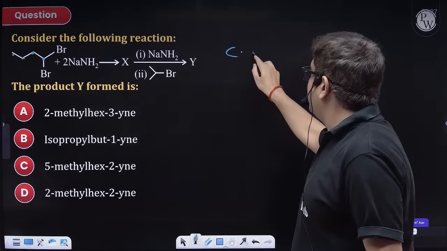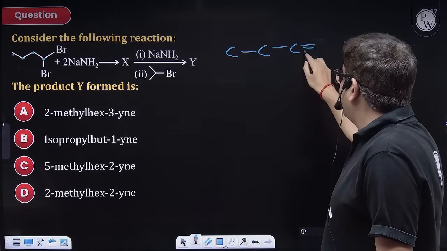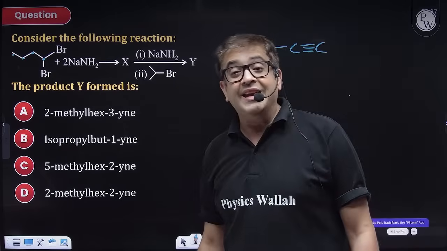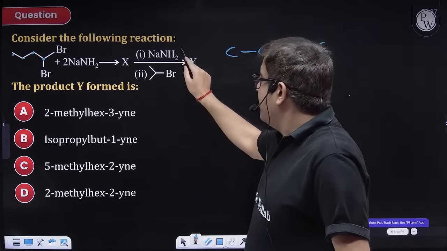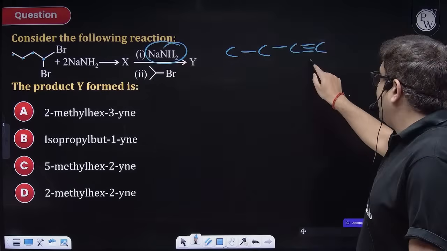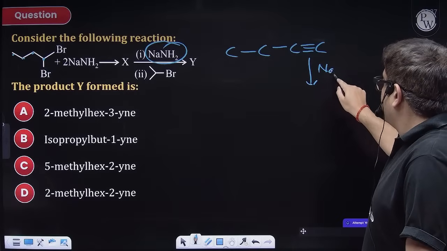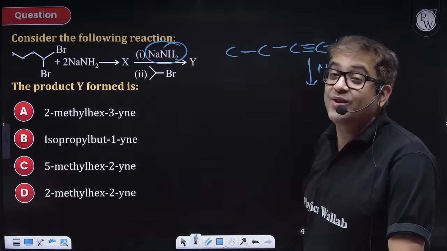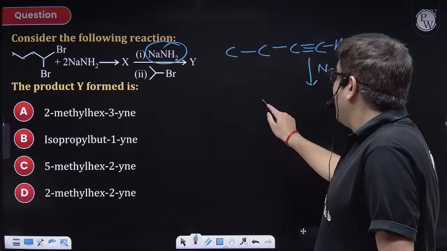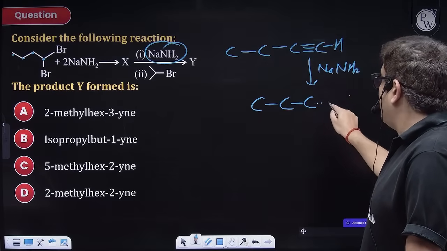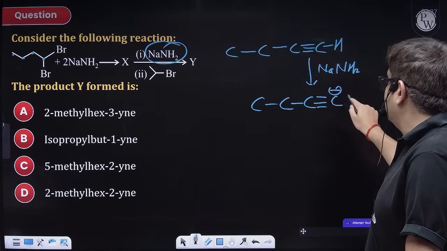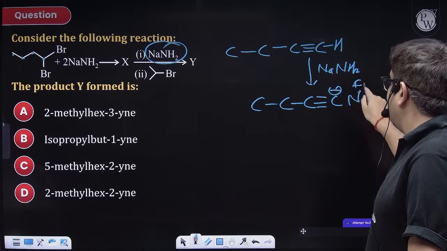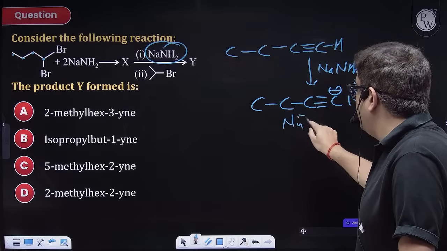A 4 carbon terminal alkyne, but-1-yne, will be produced. It is further reacted with NaNH2. Because it has acidic hydrogen, it will release ammonia and form the corresponding alkynide.